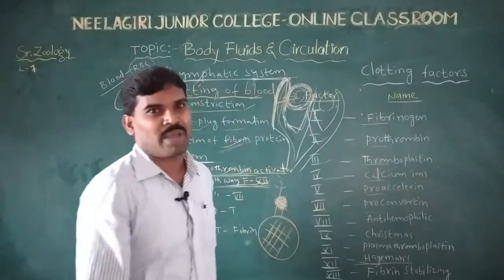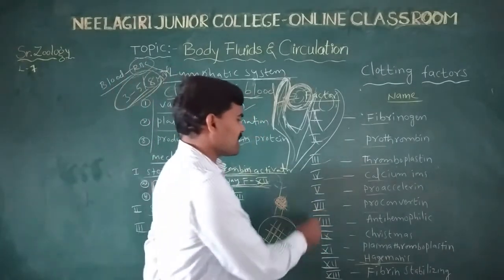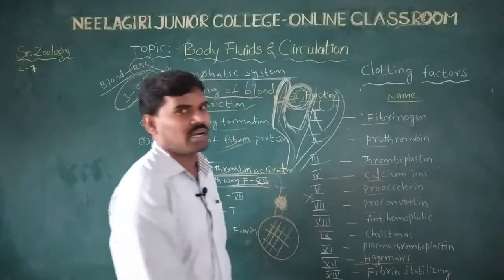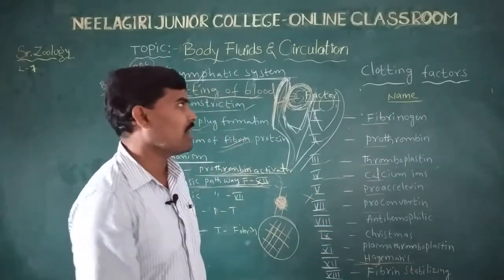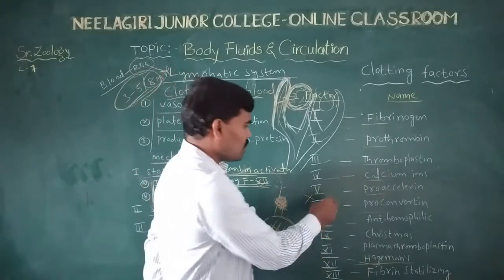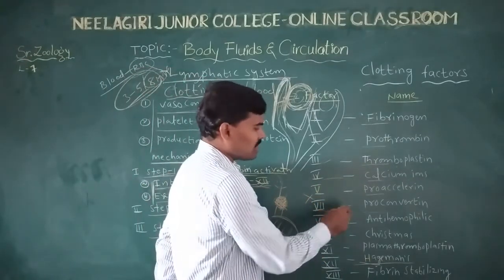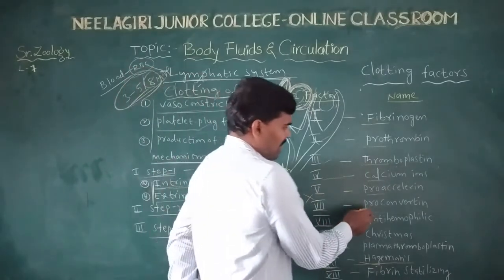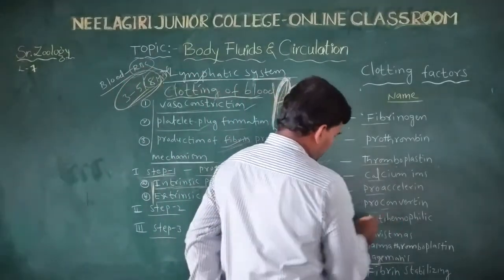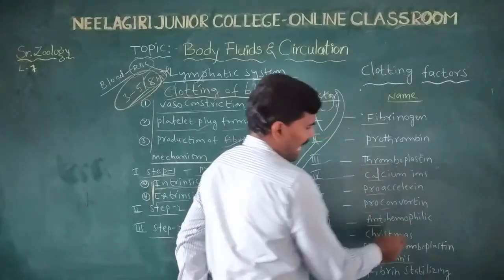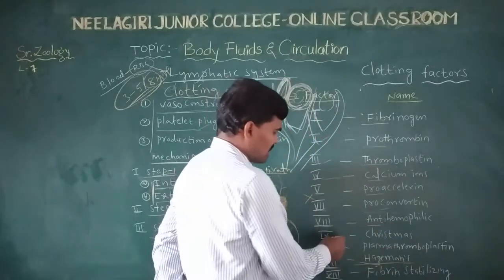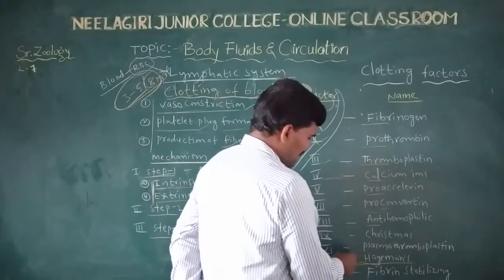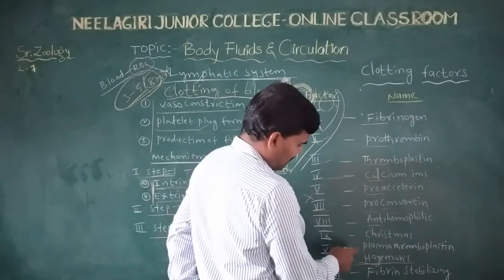What about the sixth factor? The sixth factor is absent. The sixth factor cannot be identified among the clotting factors. The seventh factor is proconvertin. The eighth factor is the antihemophilic factor. The ninth factor is the Christmas factor.